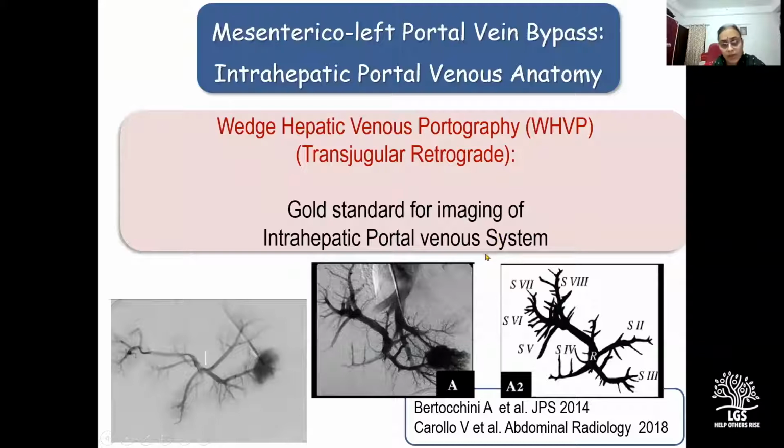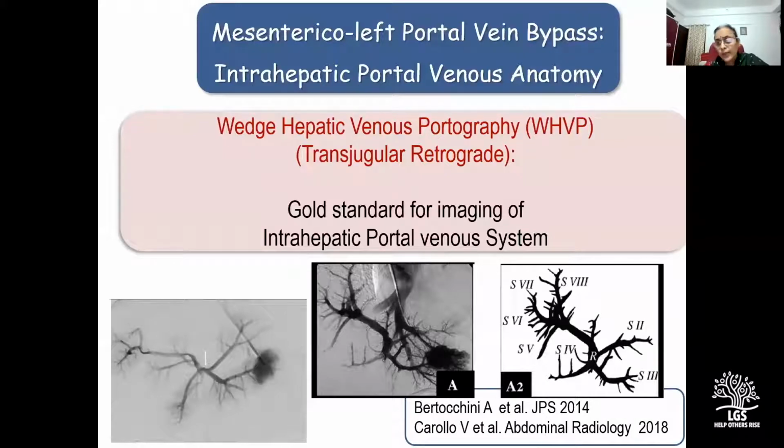And how is it performed? It is performed by cannulating the right internal jugular vein. The tip of the catheter is advanced into one of the hepatic veins. The contrast is injected under pressure, and that contrast travels through the hepatic sinusoids and opacifies the entire intrahepatic portal venous system. At the end of the contrast study, wedge hepatic pressure gradients are measured, and a transjugular liver biopsy is taken to confirm that the pathology indeed is EHPVO alone and not EHPVO with concomitant chronic liver disease.